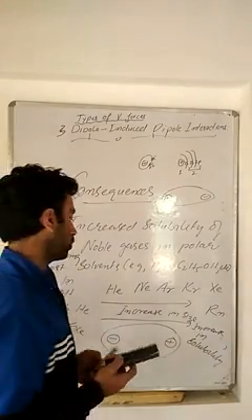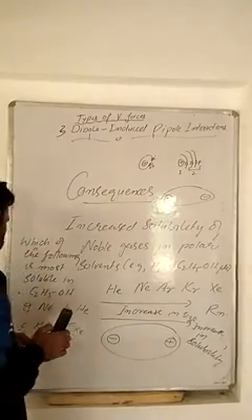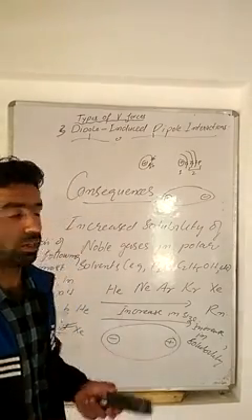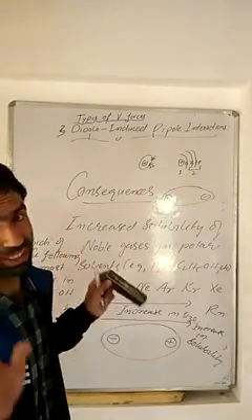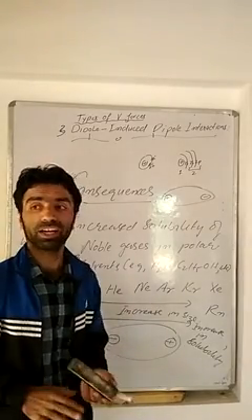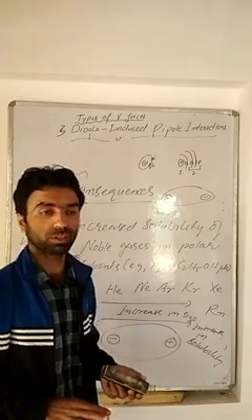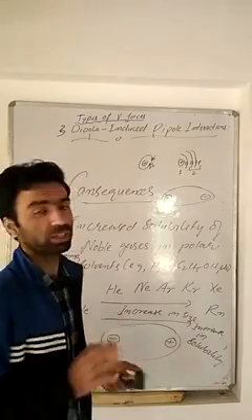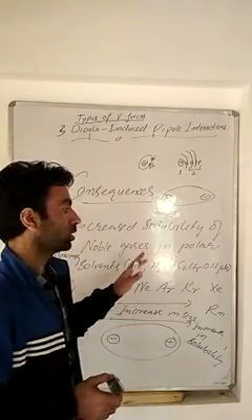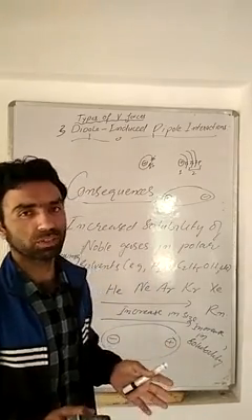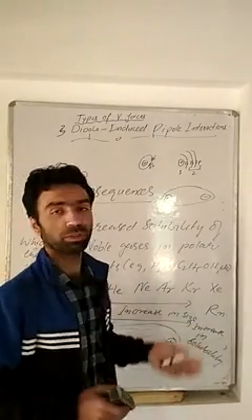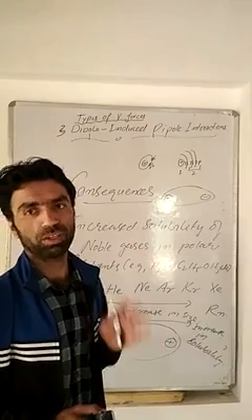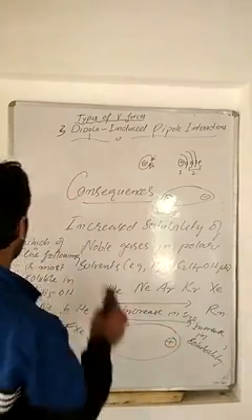Now after this we have the most important topic, which has to be dealt with in detail regarding its consequences, the type of forces, the type of molecules which possess it, and its impact. It is very important for competitive exams, and also for theoretical or academic exams. It also comes under van der Waals forces, but it's studied separately.